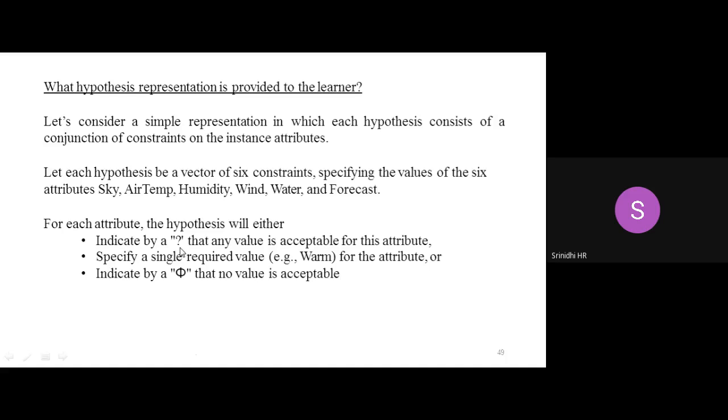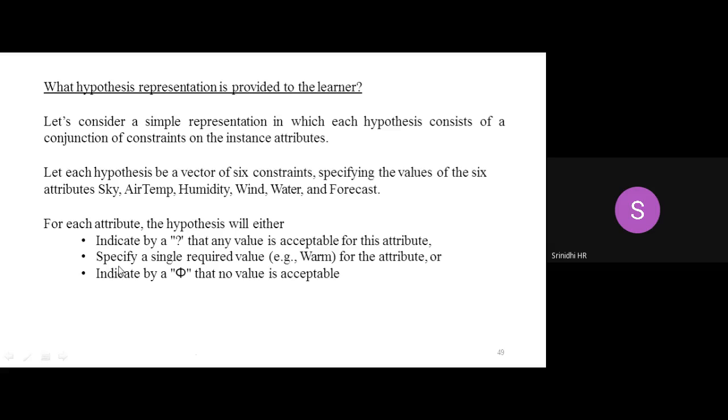Just keep this in mind as of now. Second is the specific hypothesis. For example, I'll tell that my air temperature is warm. Air temperature can be high, low, or warm. If these 3 are my instances, I'll specifically tell that my air temperature is warm, so I'm specifying, not generalizing. If I put a question mark there, my instances within air temperature can be any of the values. Either it can be warm, low, or high.